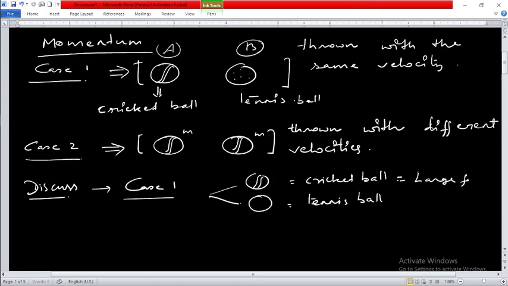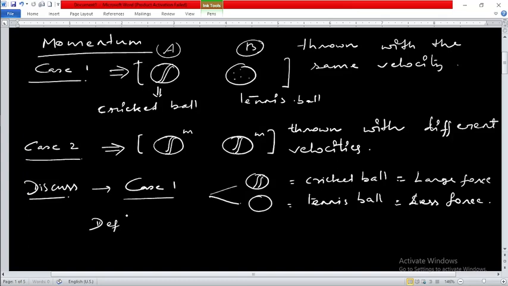Could you think about why it requires larger force than this one? This one is not requiring large force; less force is required here. Now what could be the reason behind the cricket ball requiring large force? Definitely the reason is its mass, isn't it?